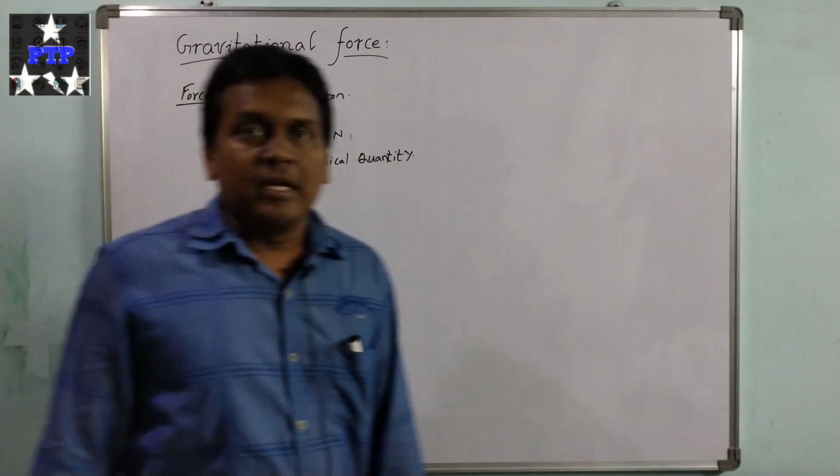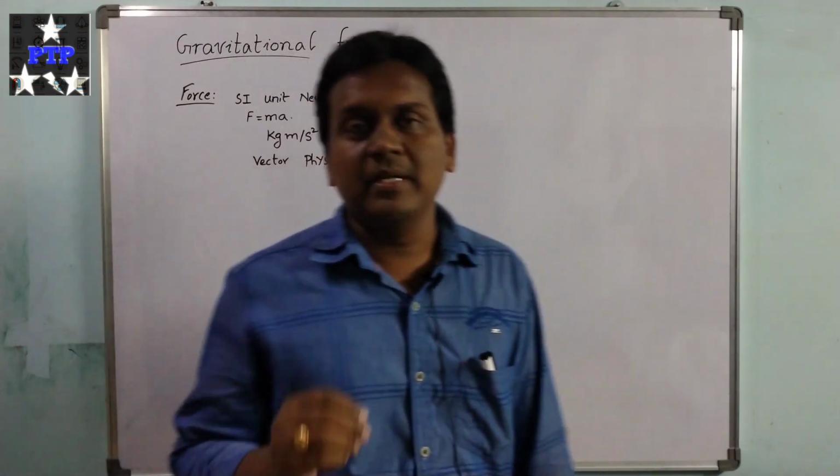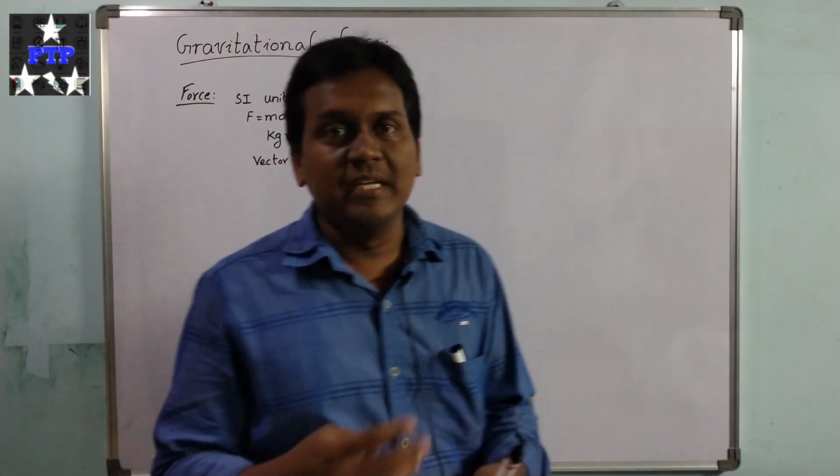Coming to the fundamental forces in nature, there are four fundamental forces in nature.